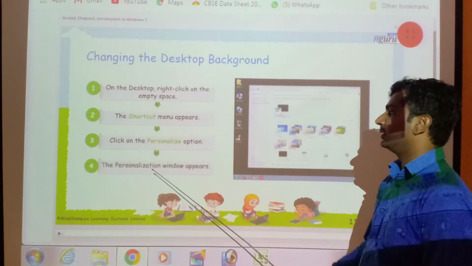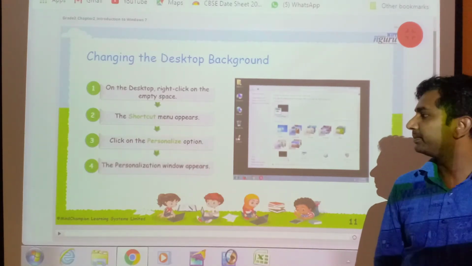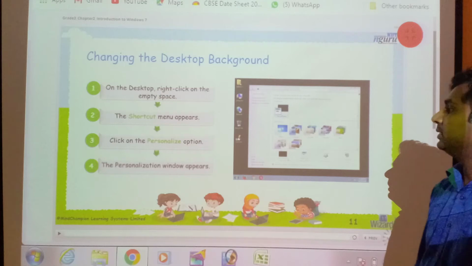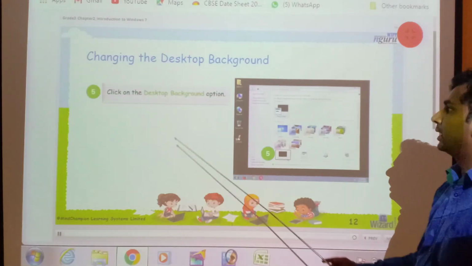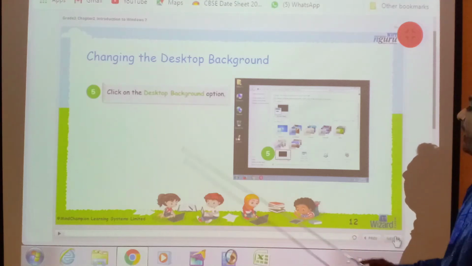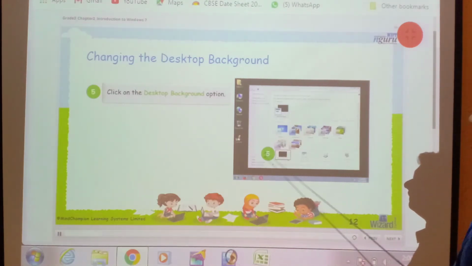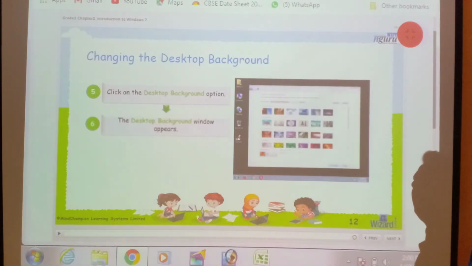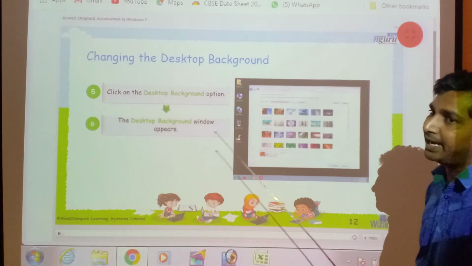After that, the personalize window appears on desktop. Then click on the desktop background option. After that, the desktop background window appears on screen.